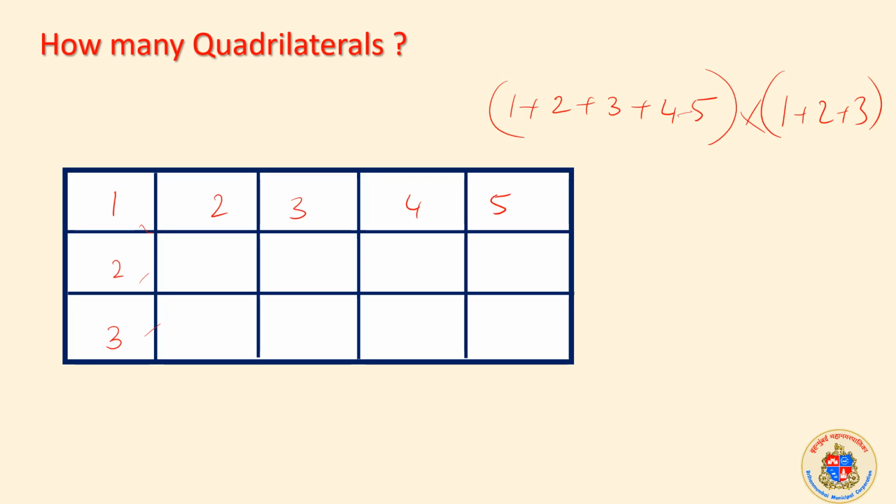5 plus 4, 9, 9 plus 3, 12, plus 2, 14, plus 1, 15, into 3 plus 2, 5 plus 1, 6. Understood? So there are 90 quadrilaterals in this. You will wonder. Possible. And it is correct. 90 quadrilaterals are there in this particular figure. Please understand.